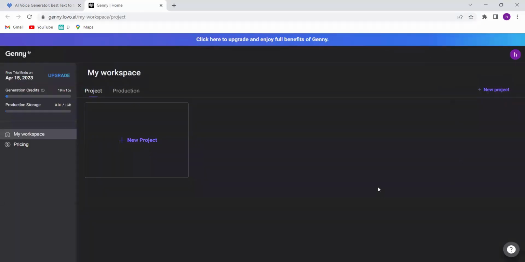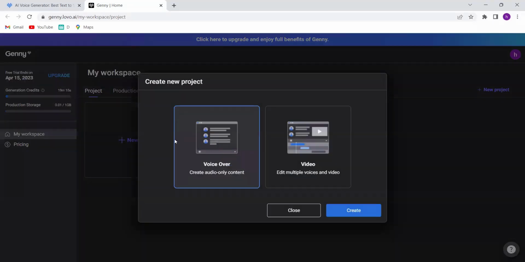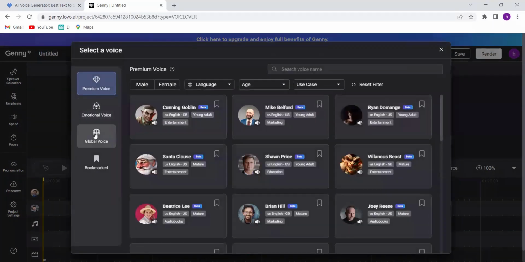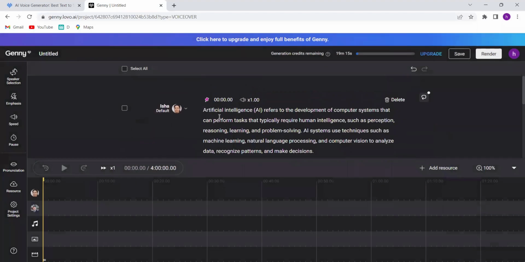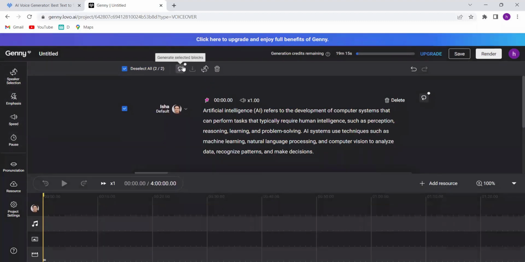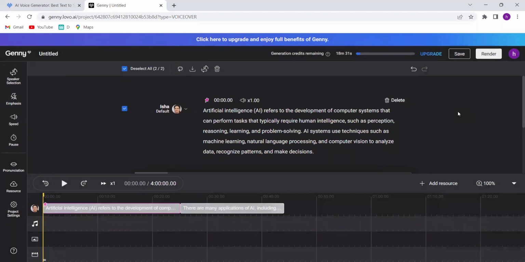Simply go to Lovo Workspace and create a new project. Choose a voice that fits your project, then write or paste your text. Next, select the blocks of text you want to convert to voiceover and click on the Generate Selected Block icon. Within seconds, you will have high quality voiceover instantly. Once your voiceover is generated, you can play it right away to make sure it's exactly what you are looking